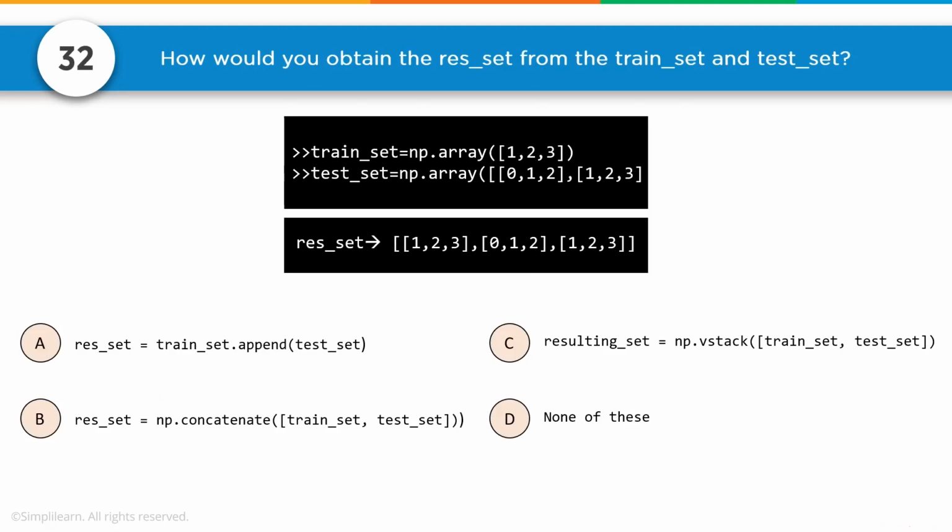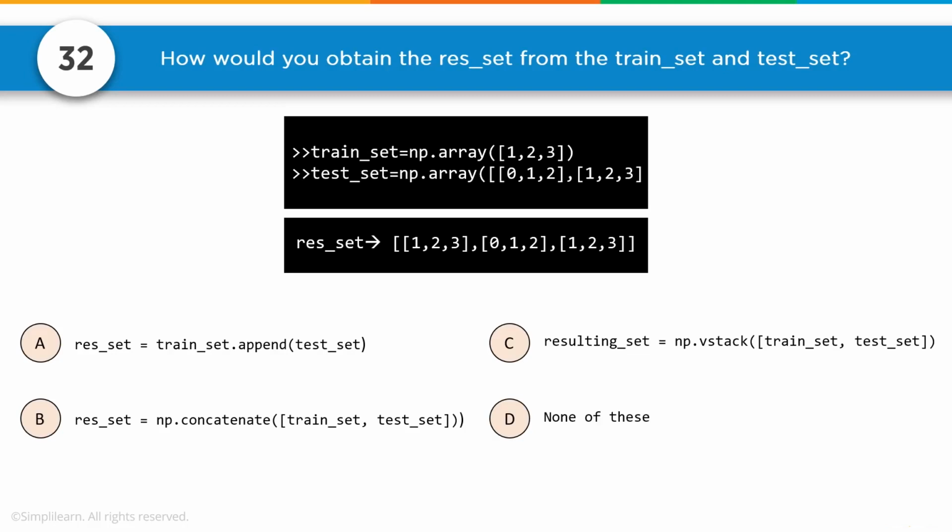Number 32. How would you obtain the resulting set from the train set and the test set from below? Let's go ahead and look at the two different variables. We have train set equals an array of 1, 2, 3. Test set equals a numpy array of arrays. We have 0, 1, 2, 1, 2, 3. What's important here is that, one, it's a numpy array, so that leaves A out, and then we're stuck with 3 other options, and I'm going to say that D is out, none of these.